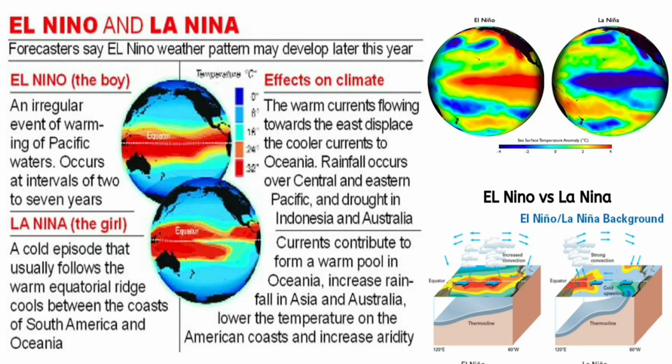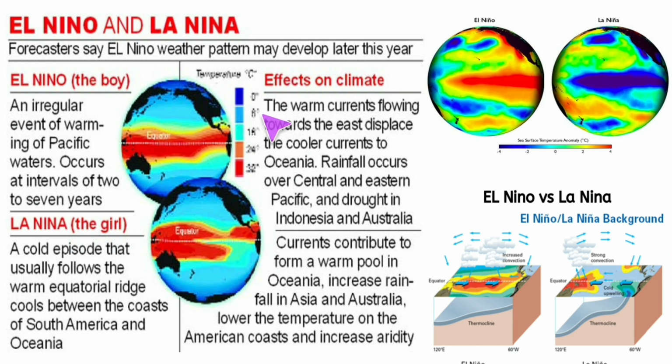Let us now compare El Niño and La Nina. El Niño is an irregular event of warming of Pacific waters, and occurs at intervals of 2 to 7 years. La Nina is a cold episode that usually follows, when the warm equatorial ridge cools between the coasts of South America and Oceania.